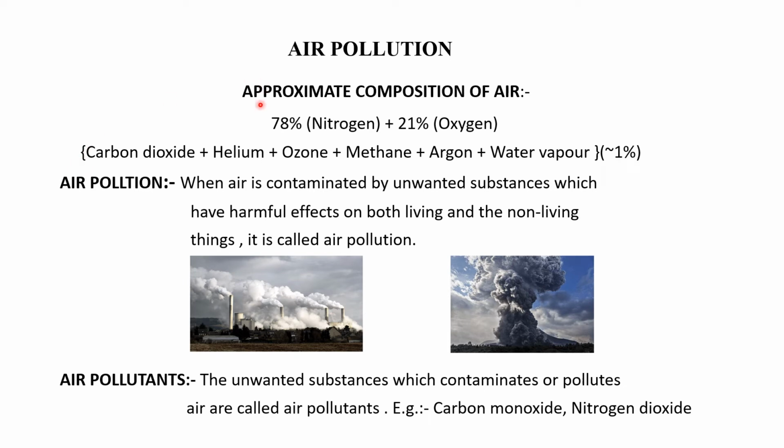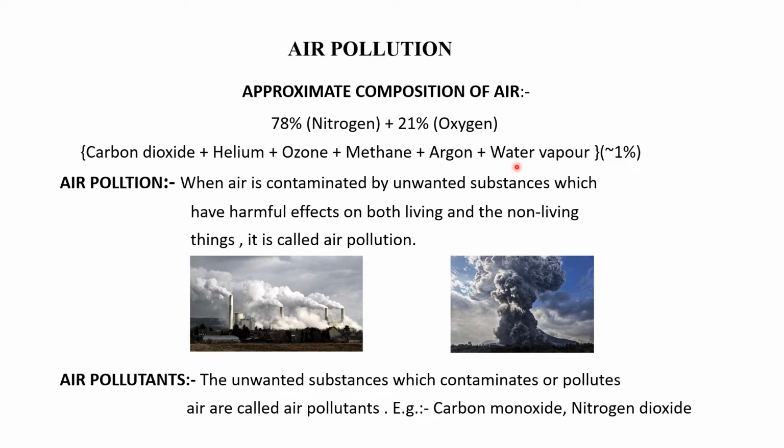Now, before going on to air pollution, let us know what is the approximate composition of air. As we know, air consists of 78% nitrogen, 21% oxygen, and other gases like carbon dioxide, helium, ozone, methane, argon, water vapor. All these gases, when combined together, will be nearly equal to 1%. So all together they will be 100%.